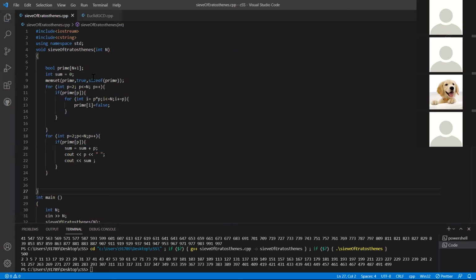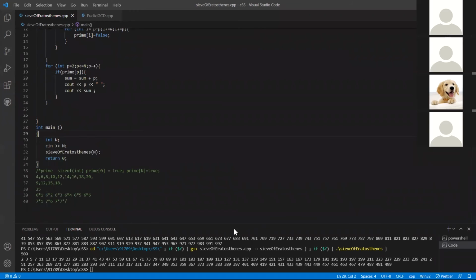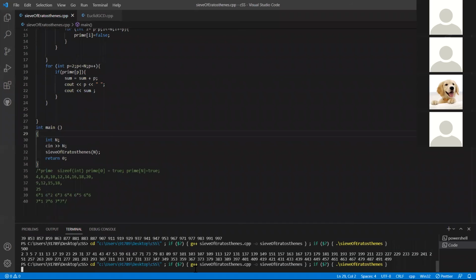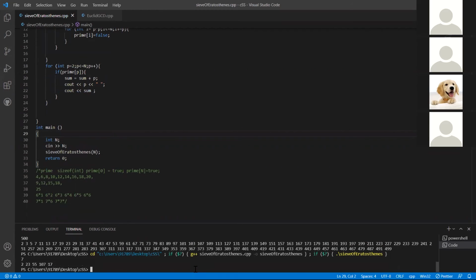So initially I set sum to 0, and then as we get all the prime numbers, each will be added to sum, and this way we can get the sum of all the prime numbers. So let's try and check. Let's give 20 maybe.